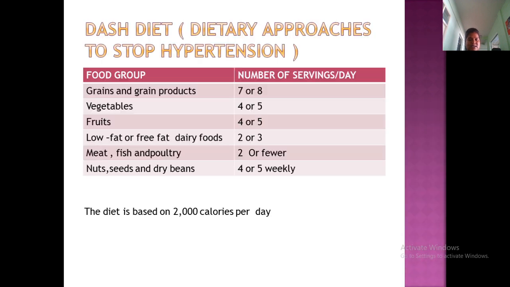So next we'll see what the DASH diet is. DASH means Dietary Approaches to Stop Hypertension. What are the components? Grains and grain products: 7 to 8 servings. Vegetables 4 to 5, fruits 4 to 5, low fat or fat free dairy 2 to 3, meat, fish, poultry 2 or fewer, and nuts, seeds, dry beans 4 or 5 weekly. The total diet can be 2000 calories per day.